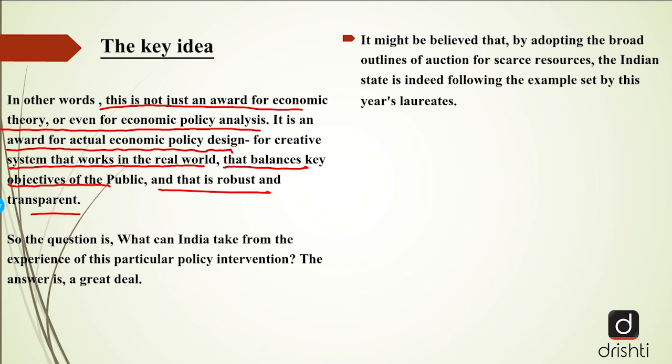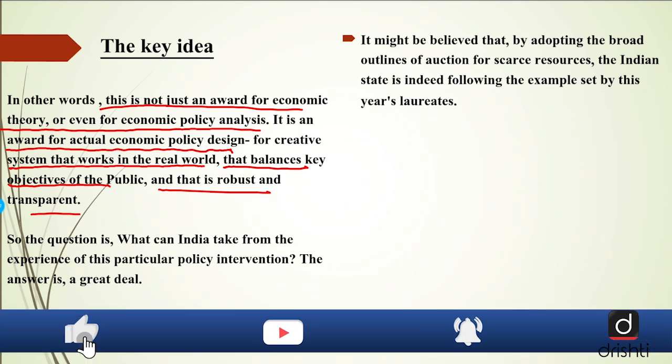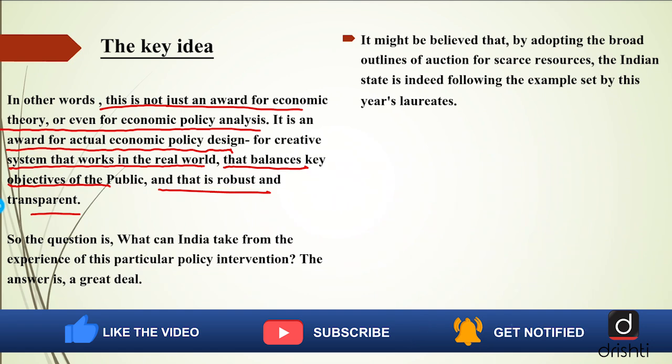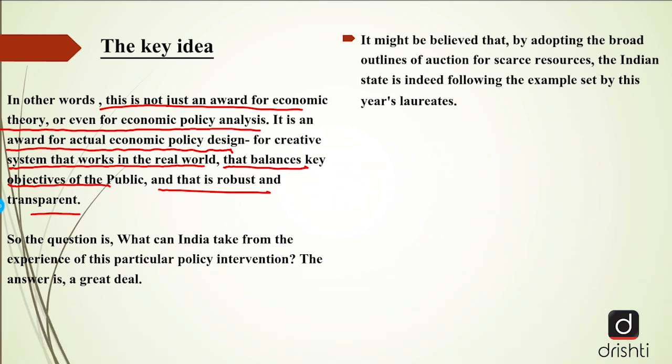It is to be noted that it is not just an economic theory. Because if you talk about some economic theory, chances are quite high that a person might fall under that theory, or chances are also quite there that the other person does not come under that particular economic theory. It might not be applicable for everyone.